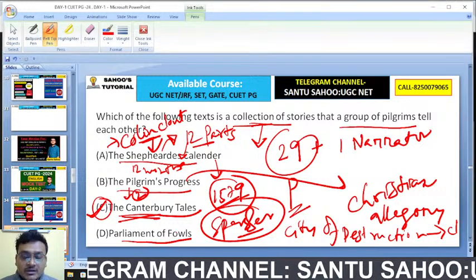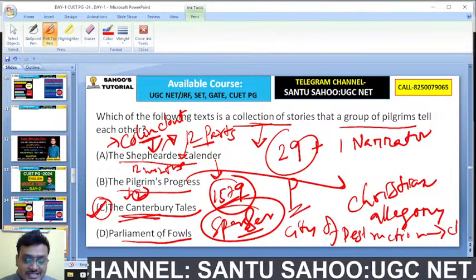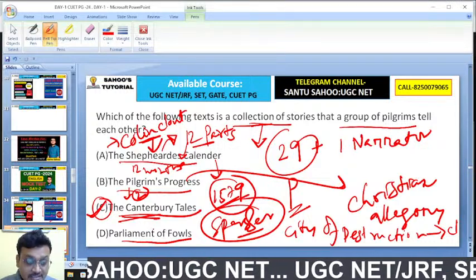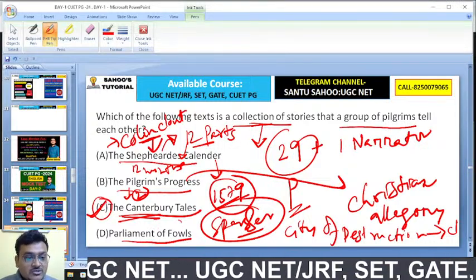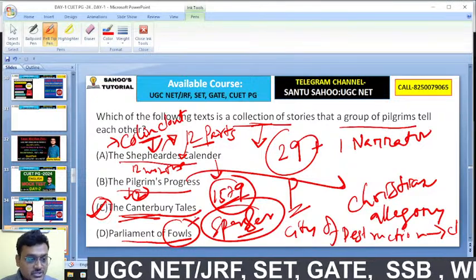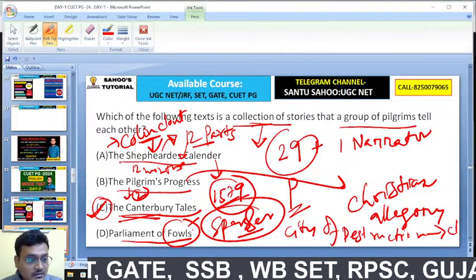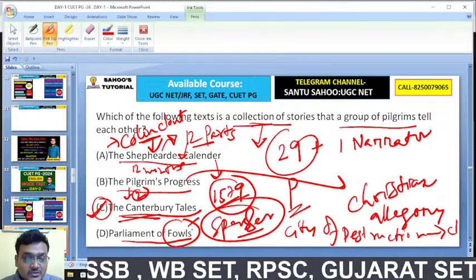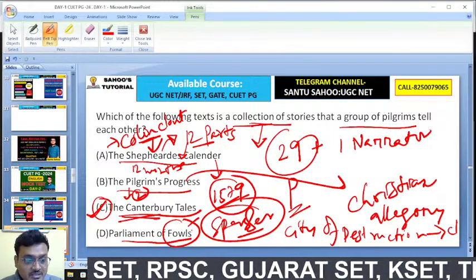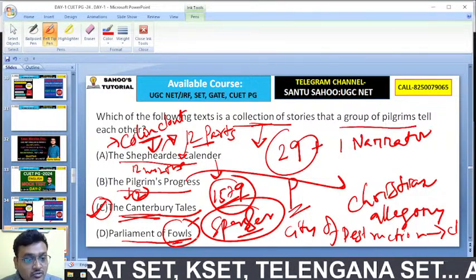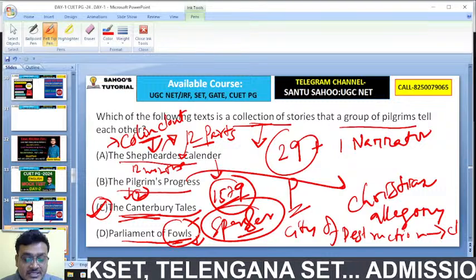It was written in heroic couplet, and it was written to celebrate Saint Valentine's Day.